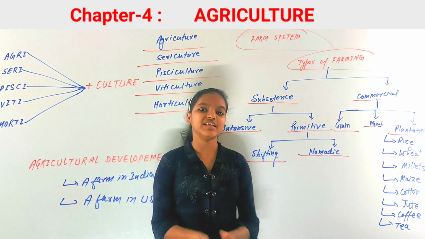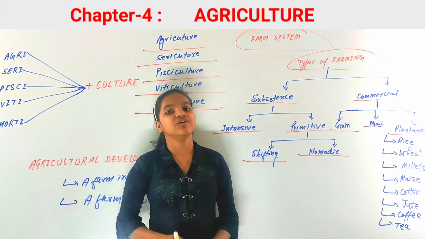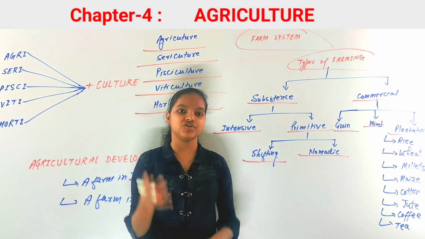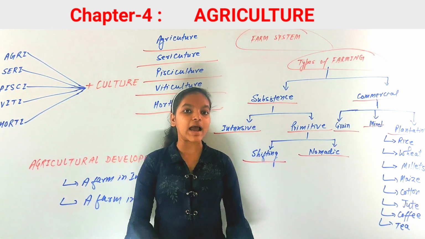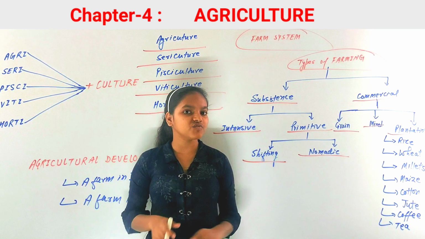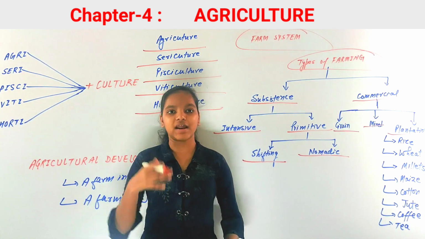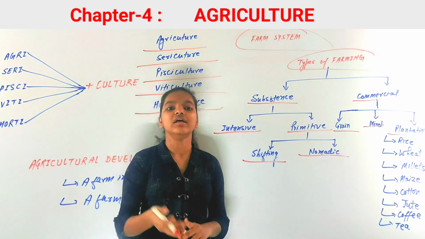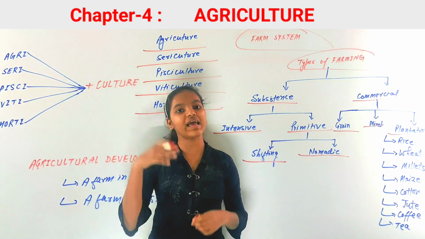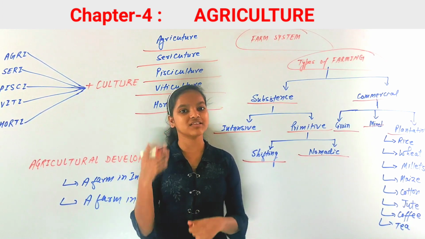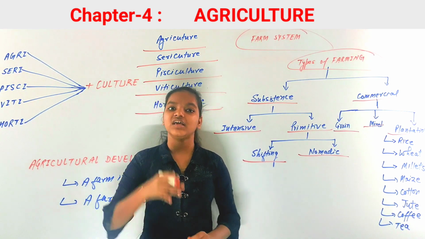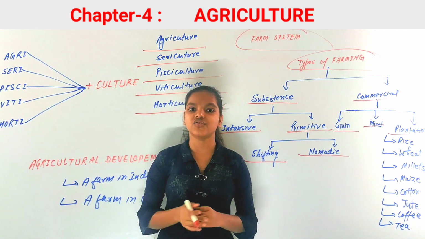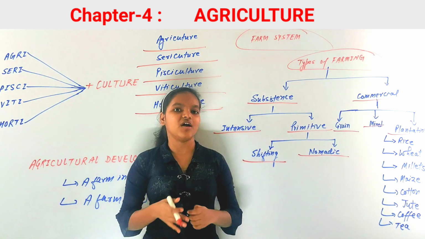Now next is mixed farming. Mixed farming is where you use the land for growing food, for fodder crops and for rearing livestock, rearing animals. You see that in mixed farming the land is used for different purposes at the same time. That is why it is called mixed farming, because you are mixing different types. You are growing fodder crops, you are growing food, you are rearing livestock. It is generally done in eastern USA, in Argentina, and in many countries.